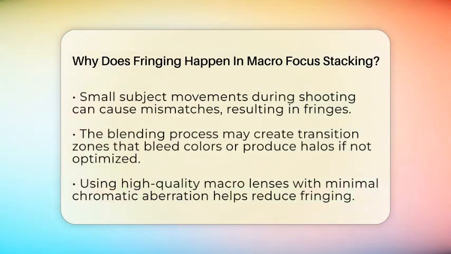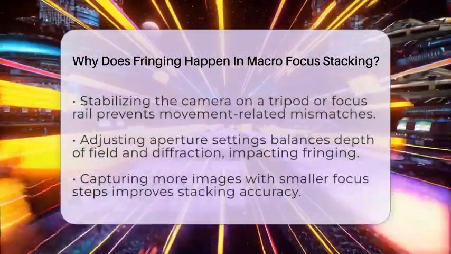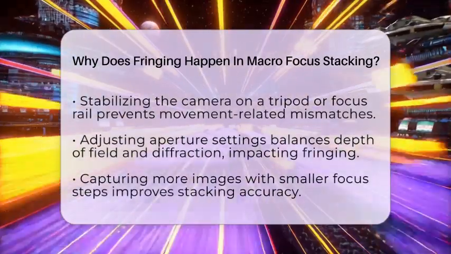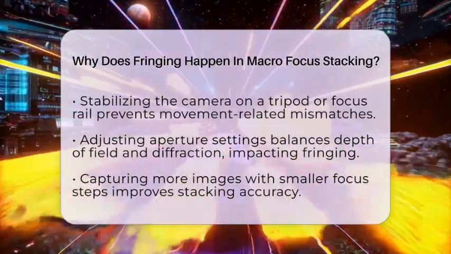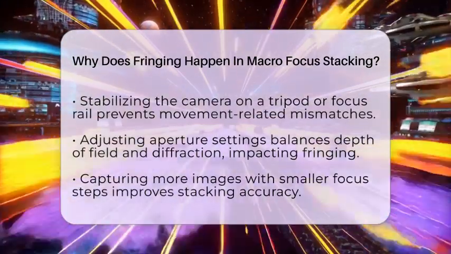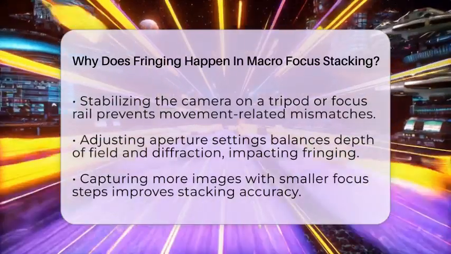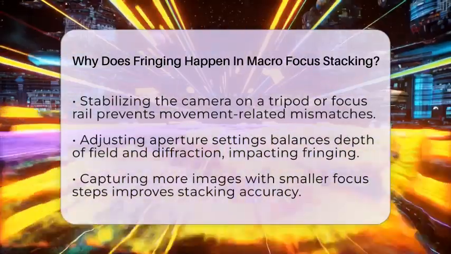Alignment issues also play a role. When the software tries to match up images, it warps or scales them to fit. If the subject is complex or has a lot of three-dimensional detail, the software might not align perfectly. These small misalignments along high-contrast edges lead to fringes. Sometimes, even tiny movements of the subject during shooting can cause mismatches. For example, if an insect moves its antenna or a leaf shifts slightly, the software struggles to match these layers perfectly. This mismatch results in fringes or halos around the edges.